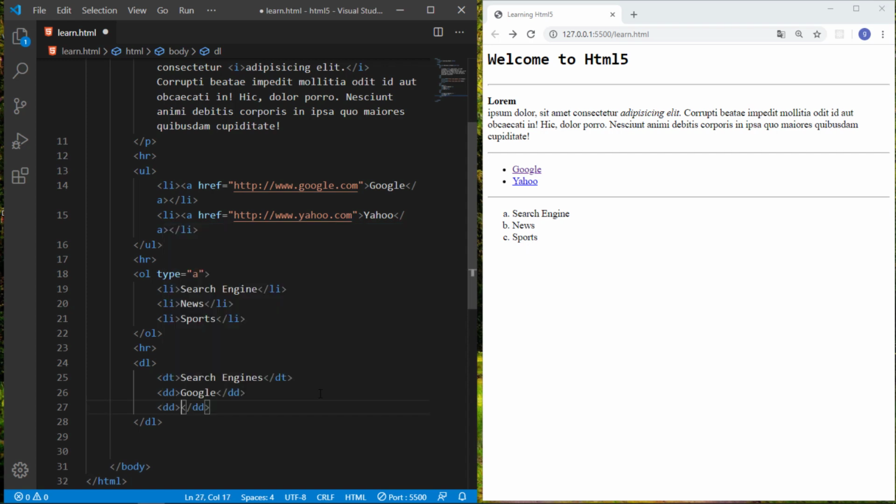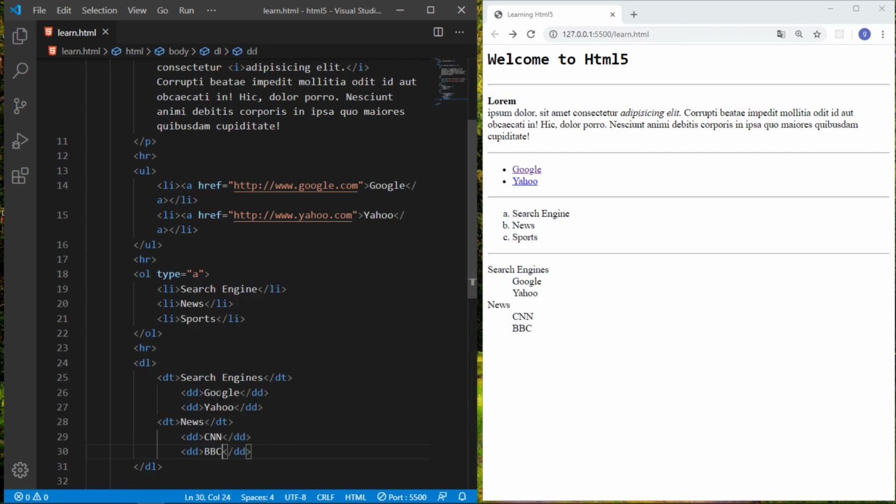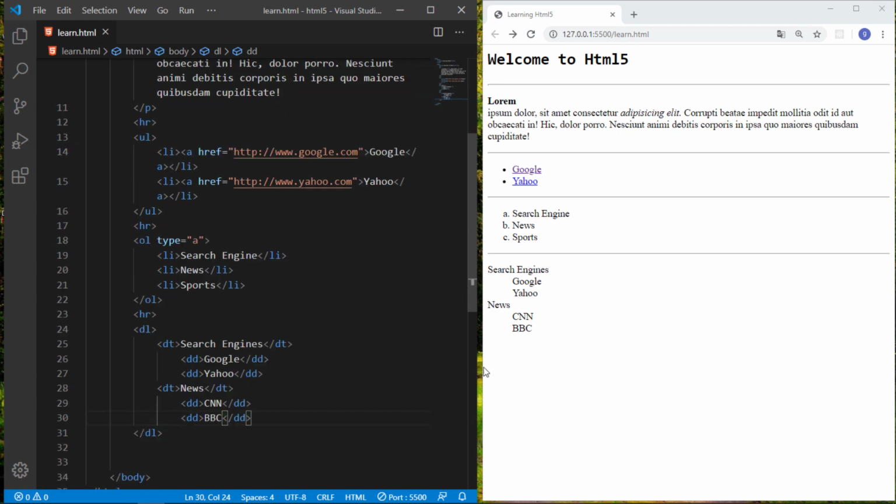Another data definition, I take Yahoo, and another data term, I take another data term DT, news, and here I take the data definition like CNN, BBC. Just save it. I just want to show you whatever name you want to write. So this way definition lists are displayed.